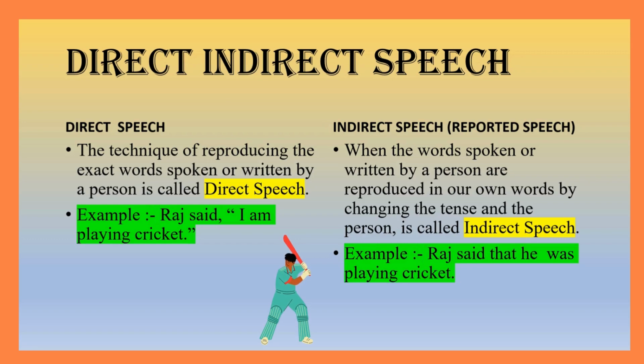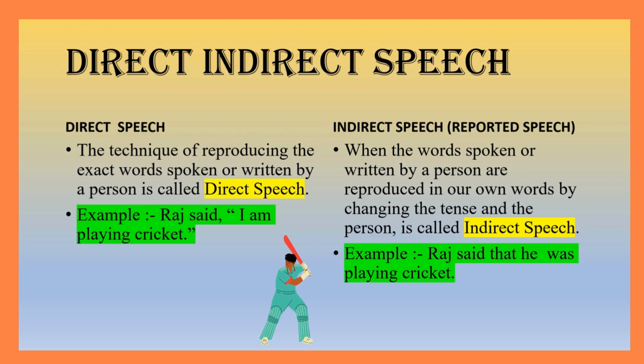Now, this same thing can be said in another way. So, now let us see what is indirect speech. Indirect speech: when the words spoken or written by a person are reproduced in our own words by changing the tense and the person, is called indirect speech. For example, Raj said that he was playing cricket. Now, this, Raj said that he was playing cricket, is indirect speech. It is also called reported speech.